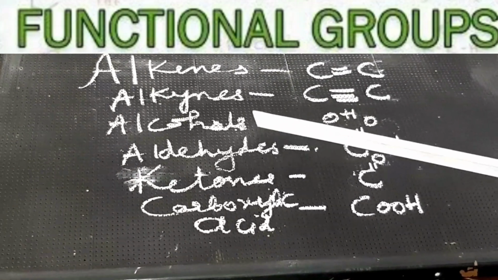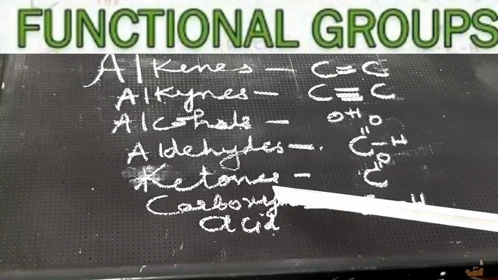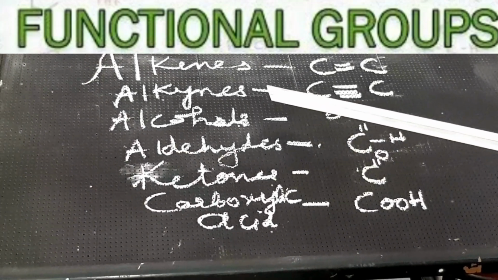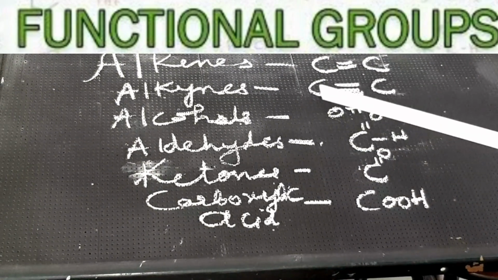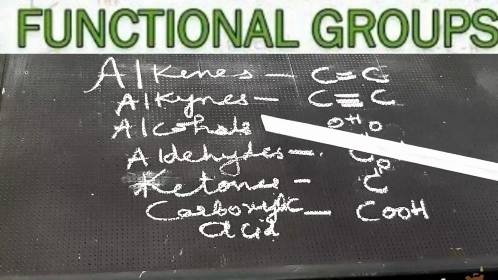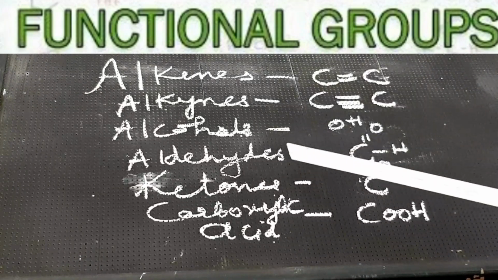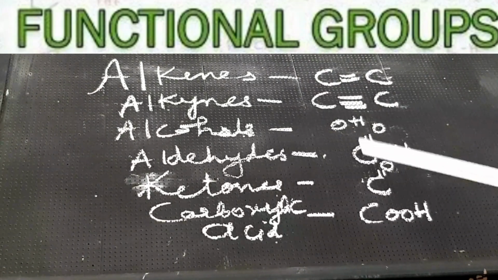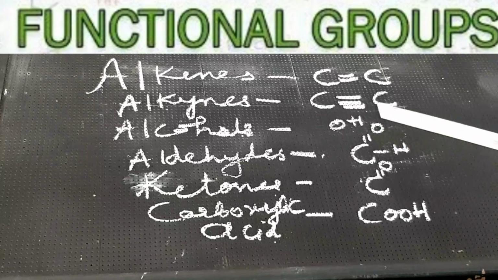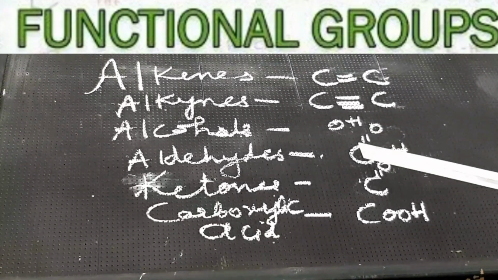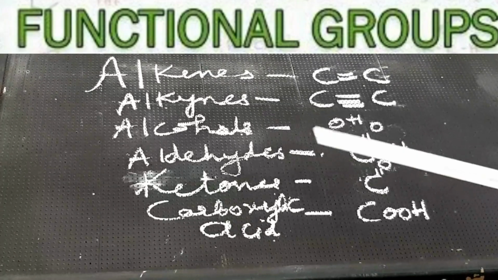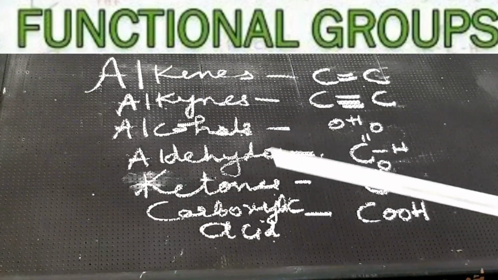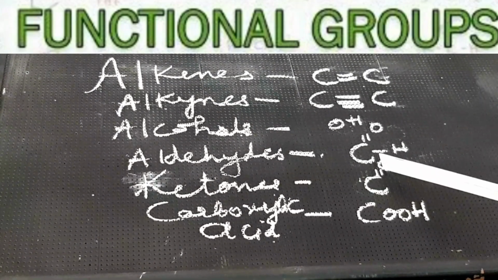Alcohols, aldehydes, ketones, carboxylic acids, all these are derived from alkanes only. If one of the hydrogen atoms is replaced by an OH group, then we call them alcohols. And aldehydes have C double bond O and H, or you can also write CHO. These are called aldehydes. And ketones have C double bond O.